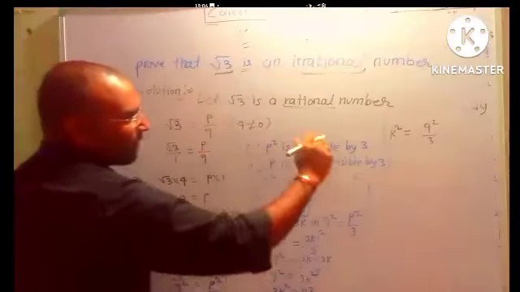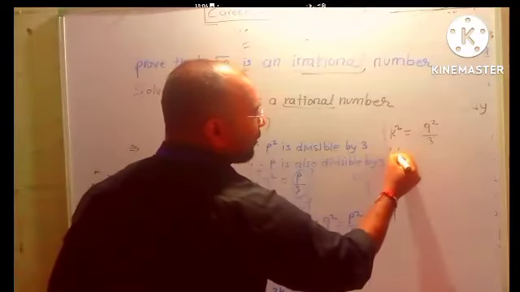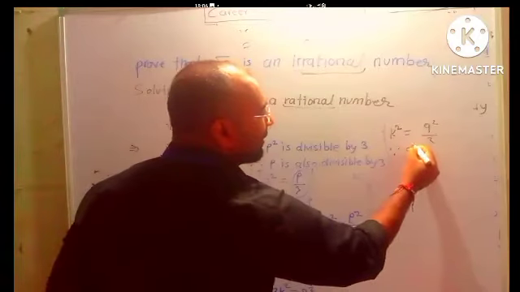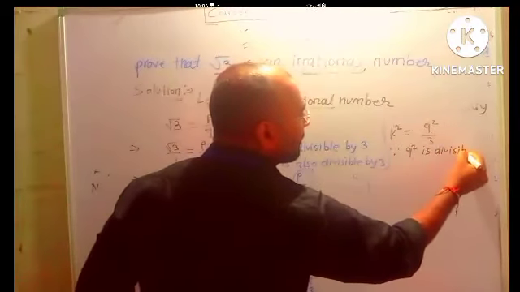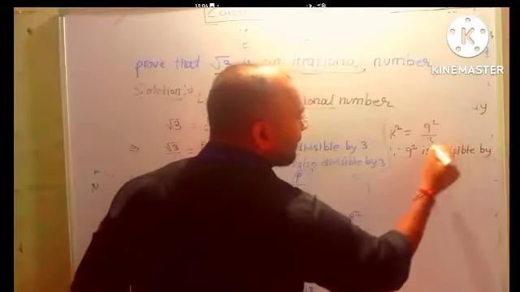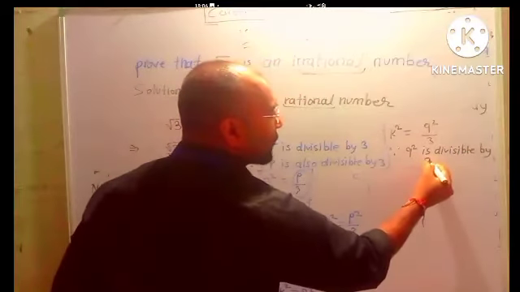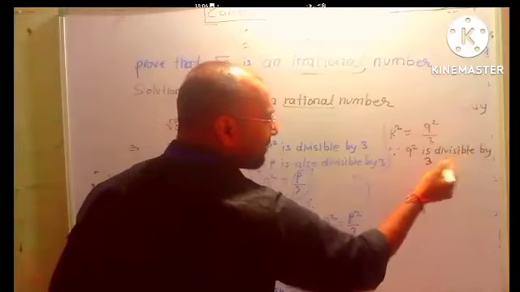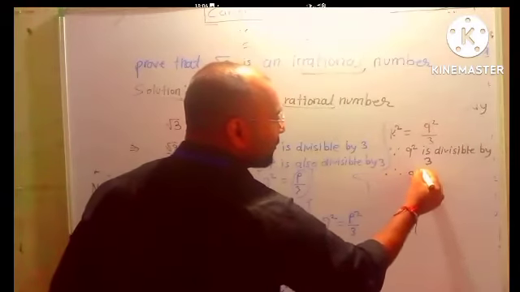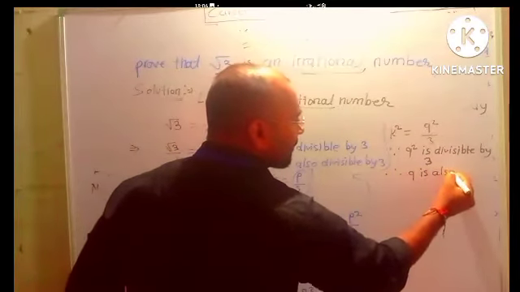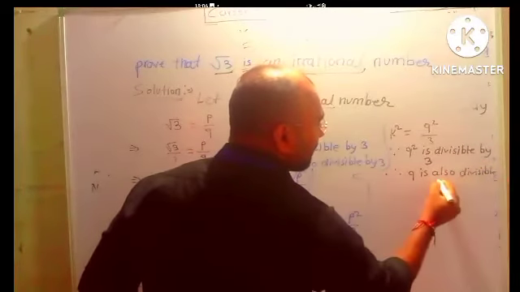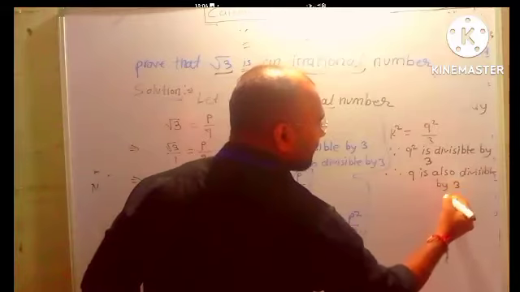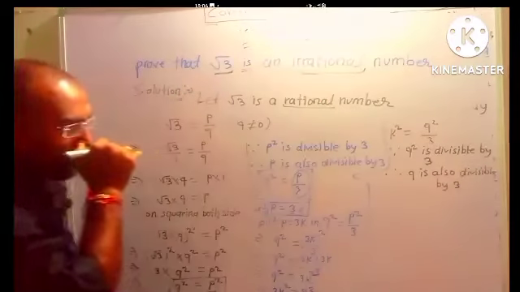Since Q square is divisible by 3, Q is also divisible by 3.